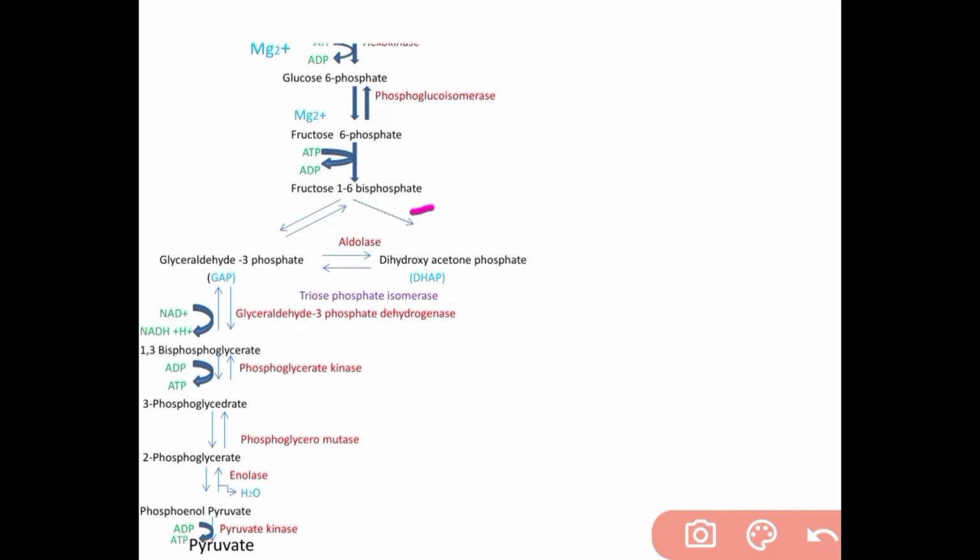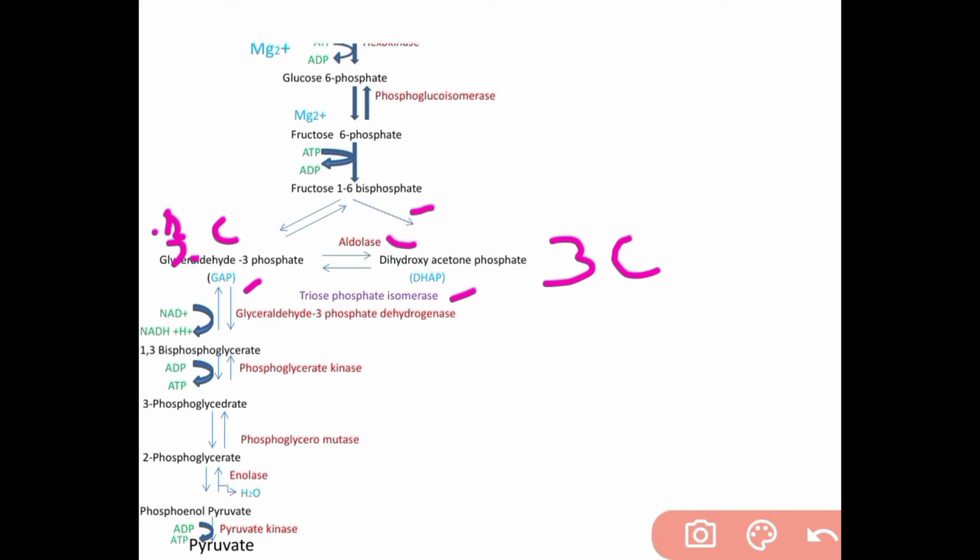Step 4, fructose 1,6-bisphosphate is then cleaved to produce 2 molecules of 3-carbon compounds, glyceraldehyde 3-phosphate, which is also called GAP, and dihydroxyacetone phosphate, which is also called DAP. This reaction is catalyzed by the enzyme aldolase.